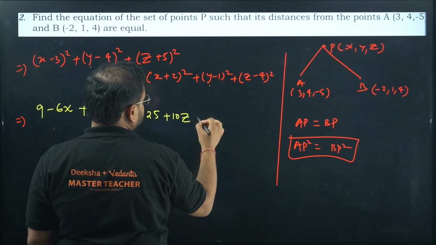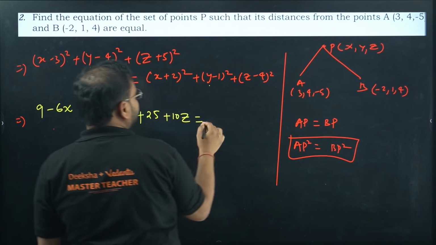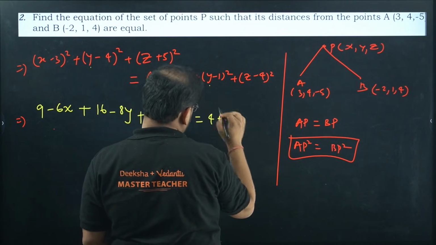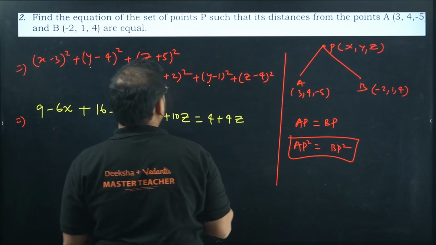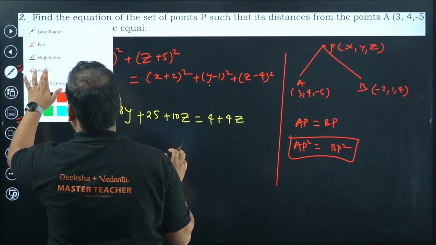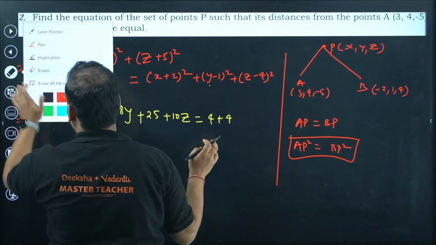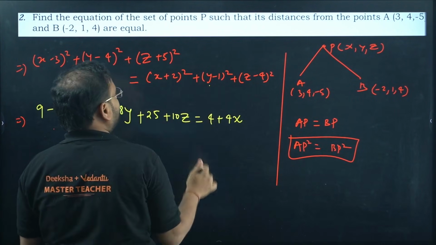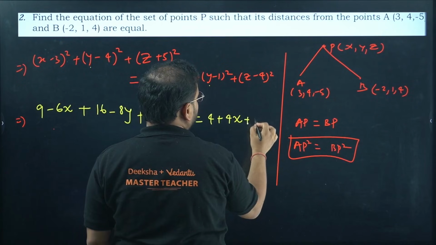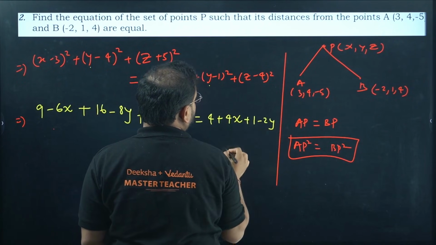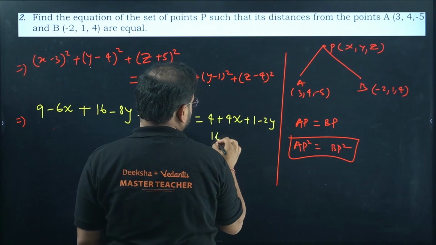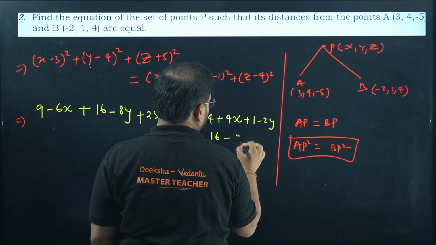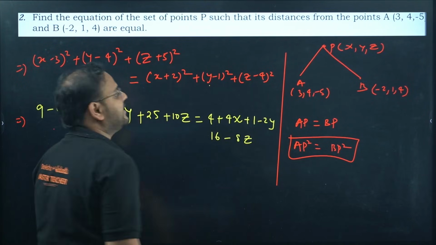Next, the right hand side part. Again same fashion. 4 plus 4x, right? 4 plus 4x. 2 into 2 into x will be 4x over here, plus 1 minus 2y. Here, 16 minus 8z. 16 minus 8z, right?